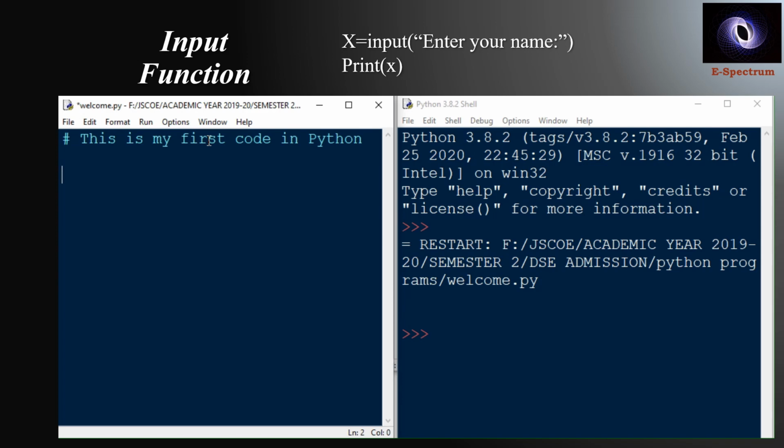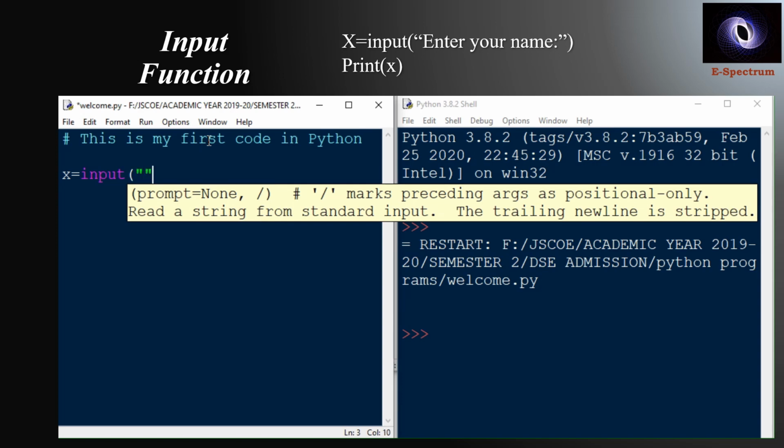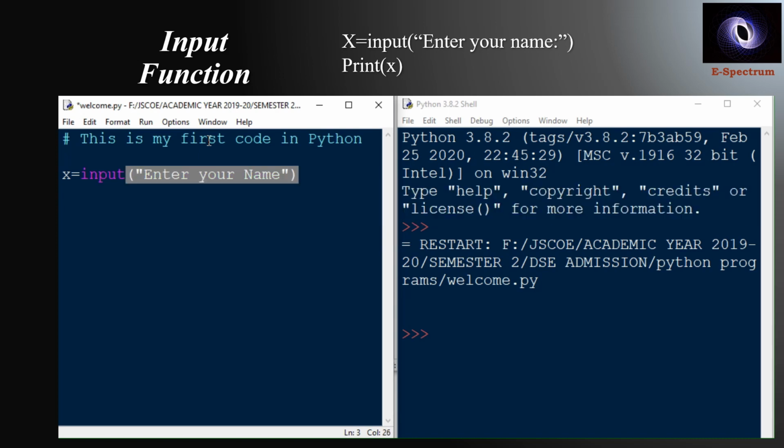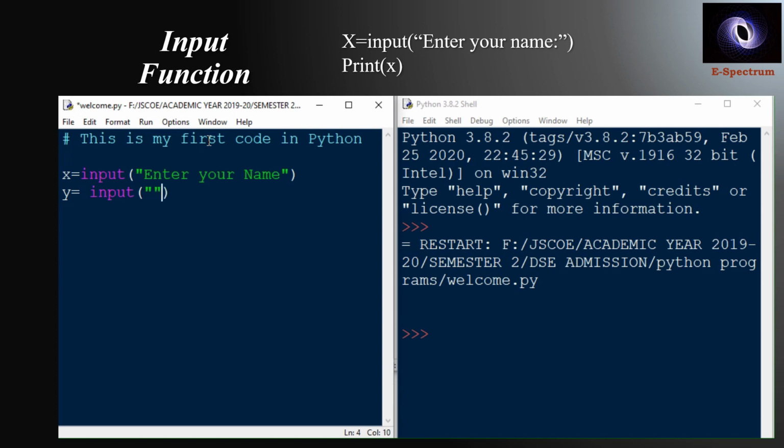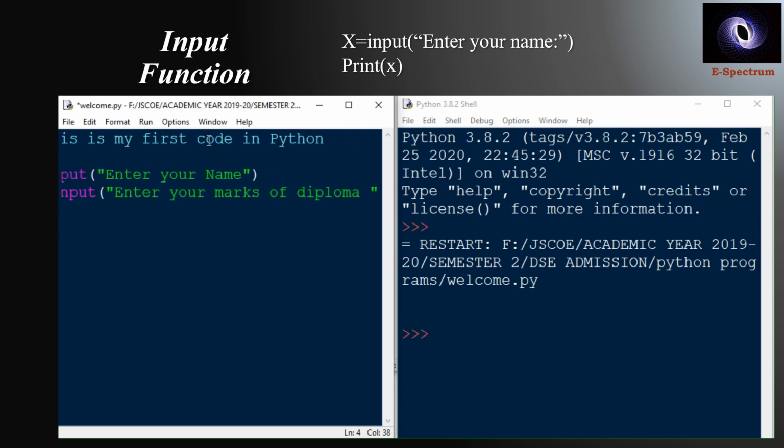Okay. So we will see the use of input and output. In this simple program, x is equal to input, double quotes compulsory, "enter your name". Okay, double quotes complete. y is equal to input, "enter your marks of diploma".